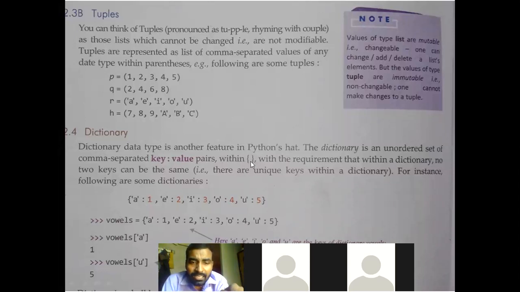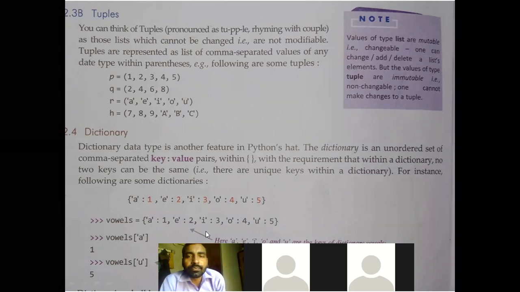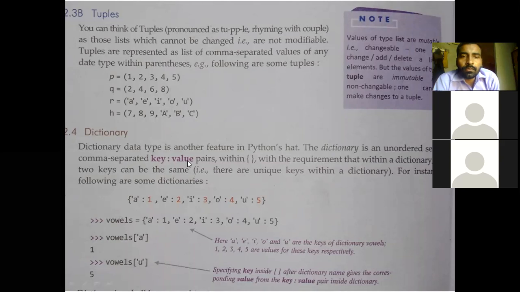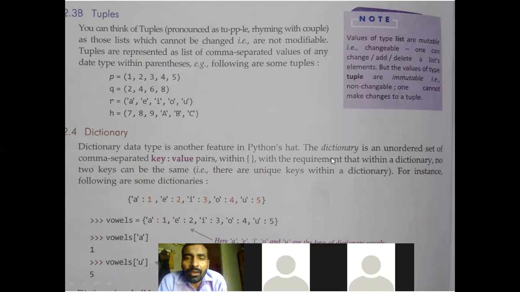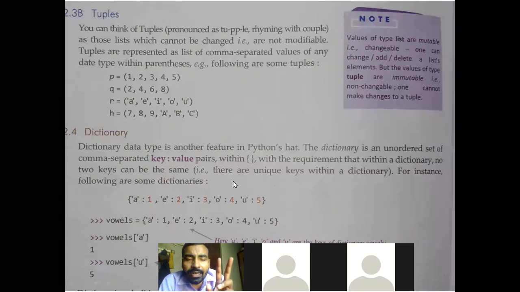Remember this, curly braces. A dictionary is always written in curly braces, as you can see here. And there is a requirement also. The rule of a dictionary is that if two keys are there, they cannot be the same. The two keys cannot be the same. That is the requirement or rule of the dictionary.